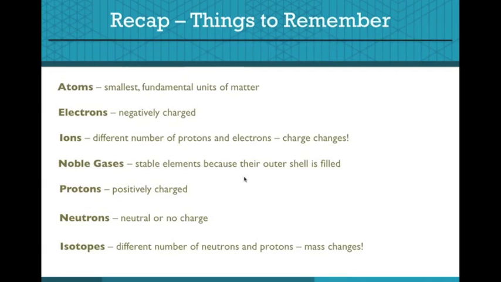Protons are positively charged particles with a charge of +1. Neutrons are neutral particles with no charge. And isotopes have different numbers of neutrons and protons, and they have different atomic masses due to their differences in particle payload.